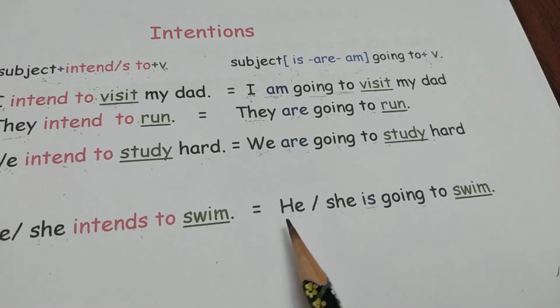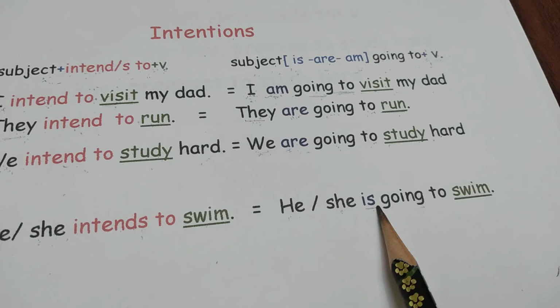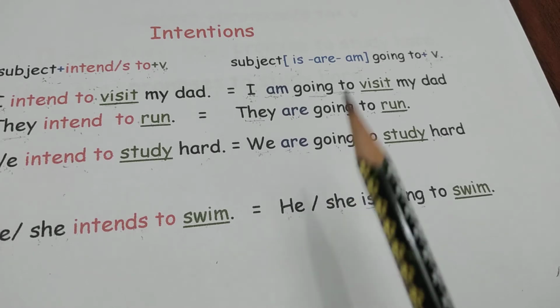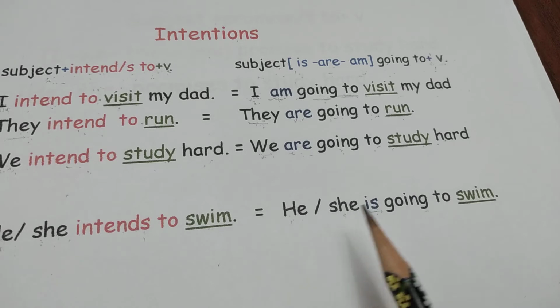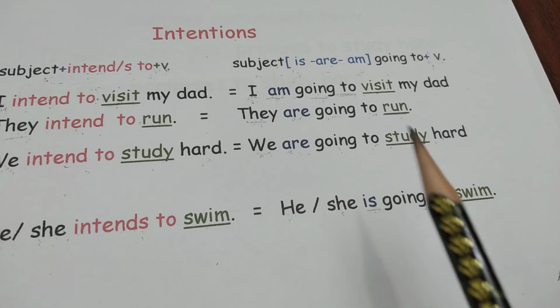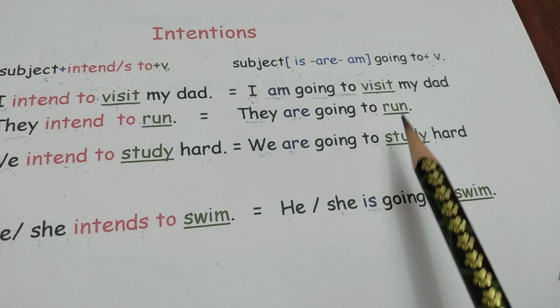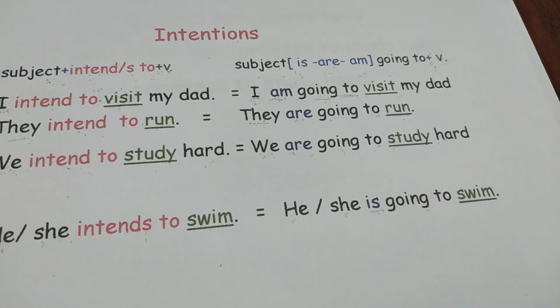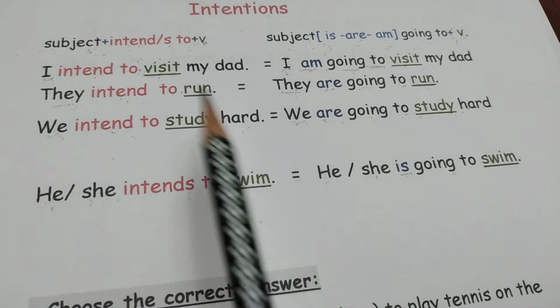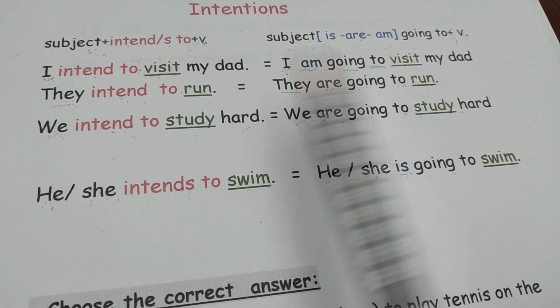Now look at this one, he or she is. We can't say he, are, or he, am. He or she is going to swim. And after to here, we put infinitives, أفعال مجردة. So, we can use this form or this form. Both are correct. Now look at this exercise.